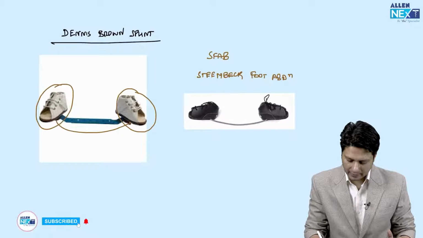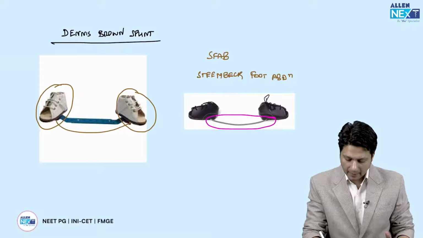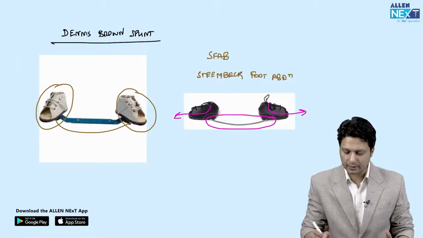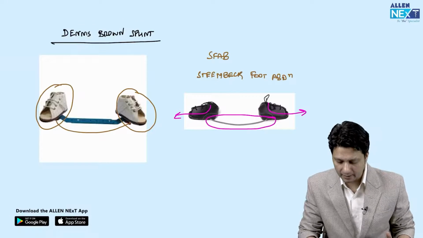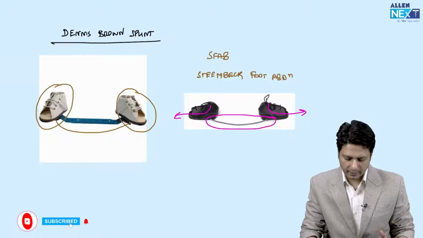It is very easily identified: instead of a bar we have a rod, and the abduction is all the way up to 90 degrees. So that is SFAB, Steenbeck foot abduction brace, which will be the future-related questions, right?